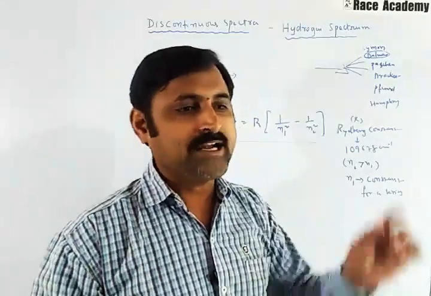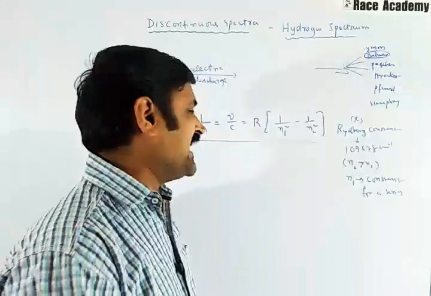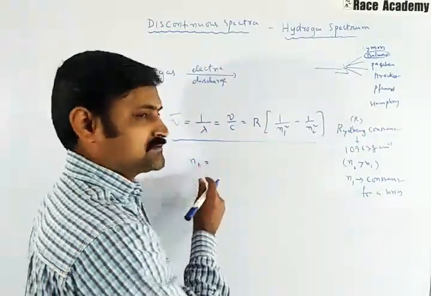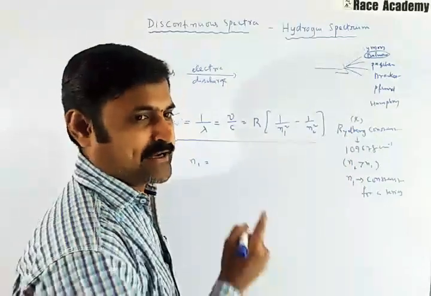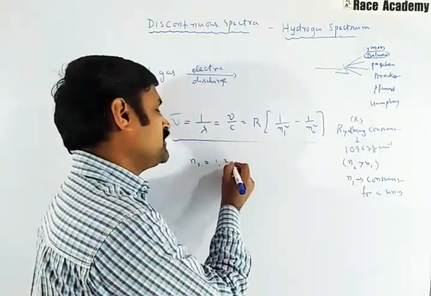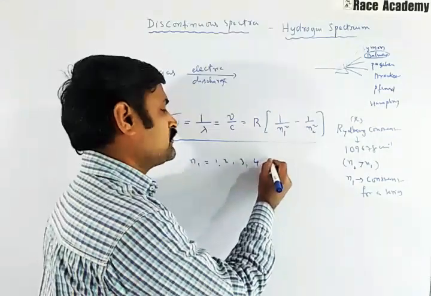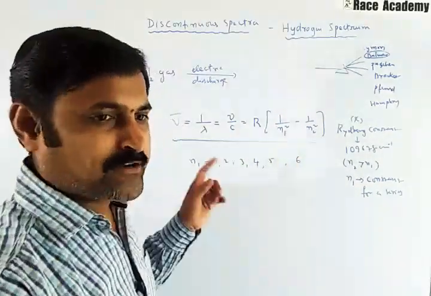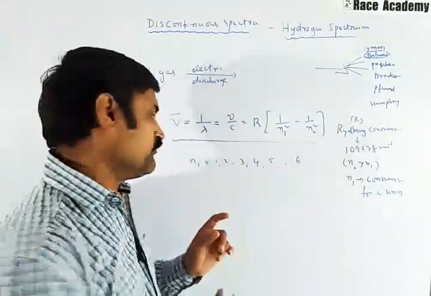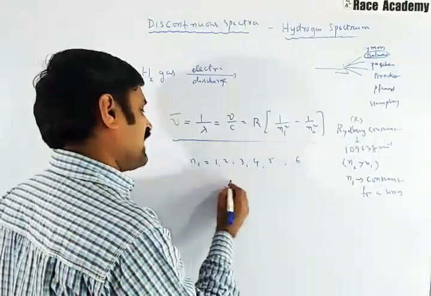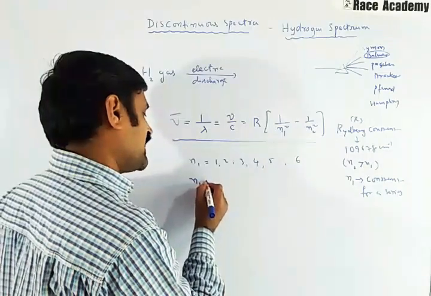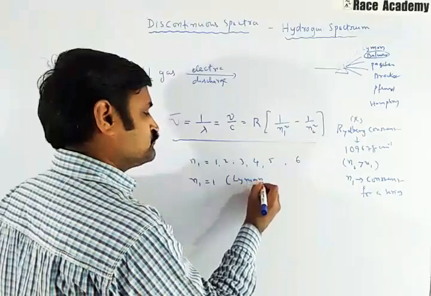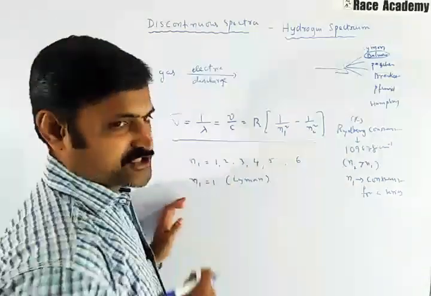Like that, the n1 value remains constant for each series discussed in the hydrogen spectrum, while n2 varies. Whenever n1 is equal to 1, that is the Lyman series calculation.